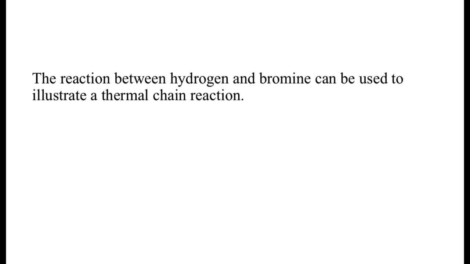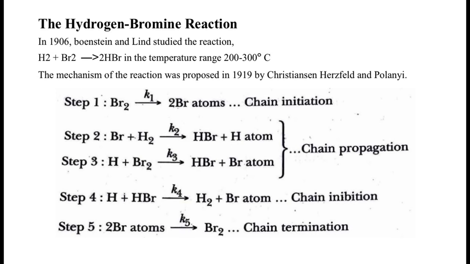So let's now understand the mechanism of the reaction. In step 1, the diatomic molecule of bromine breaks down and results in the formation of 2 bromine atoms. This is the initial step, also called chain initiation. The rate constant for this is given as K1.